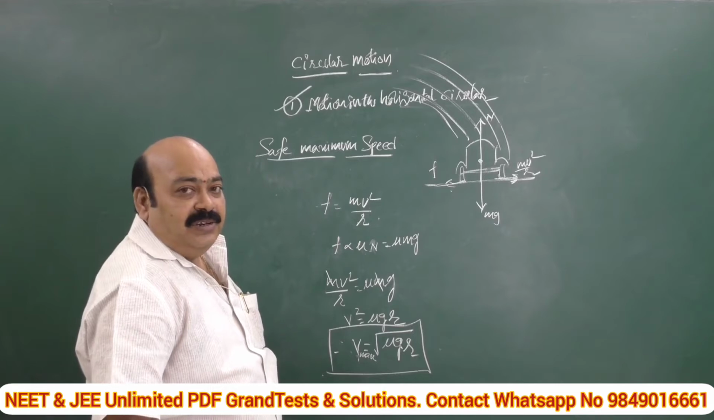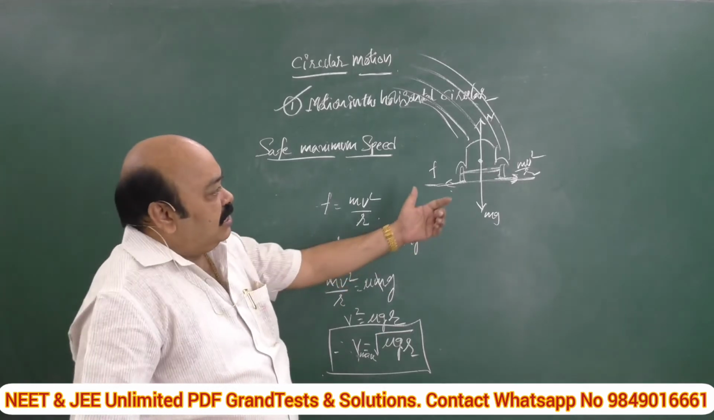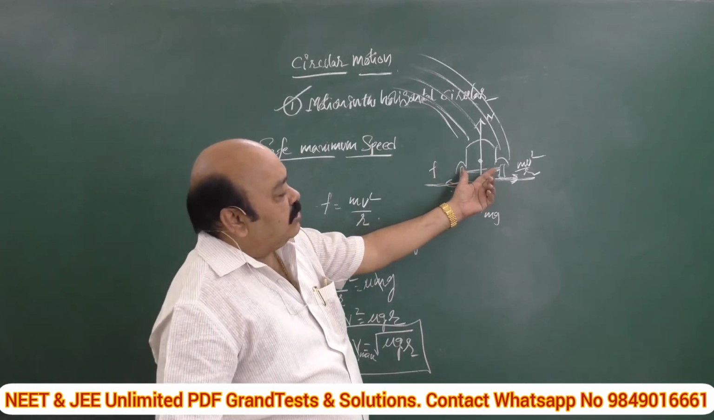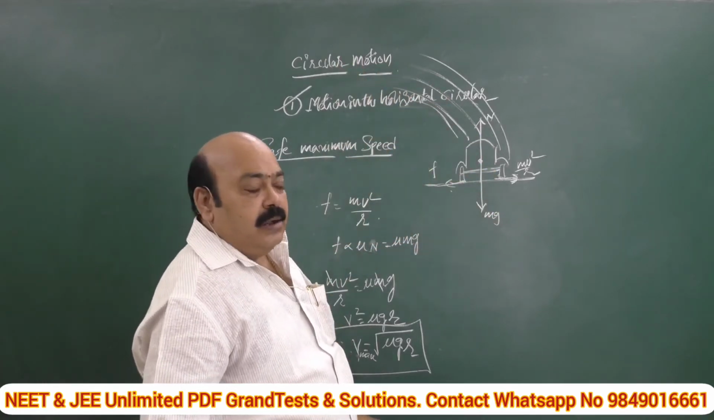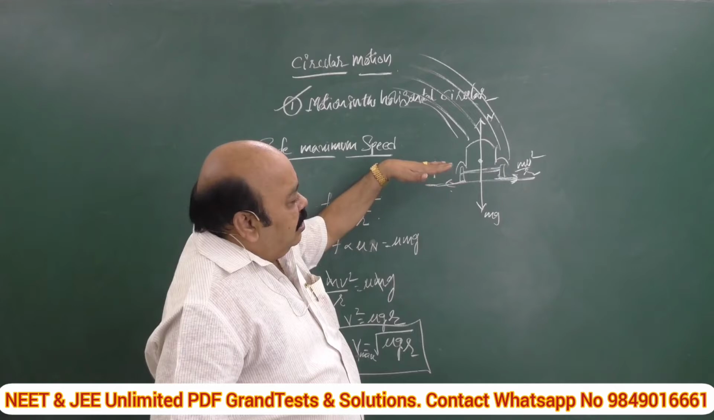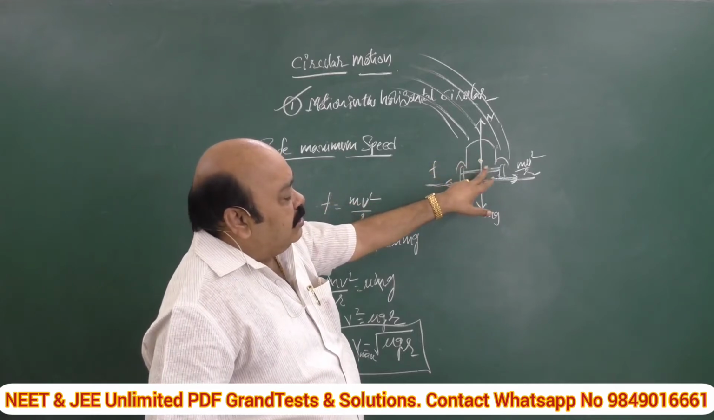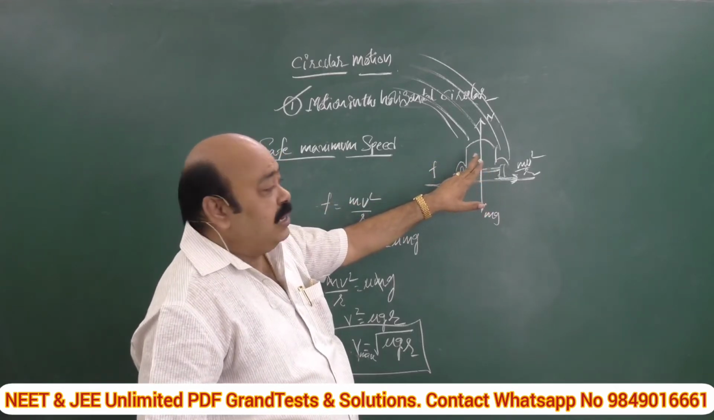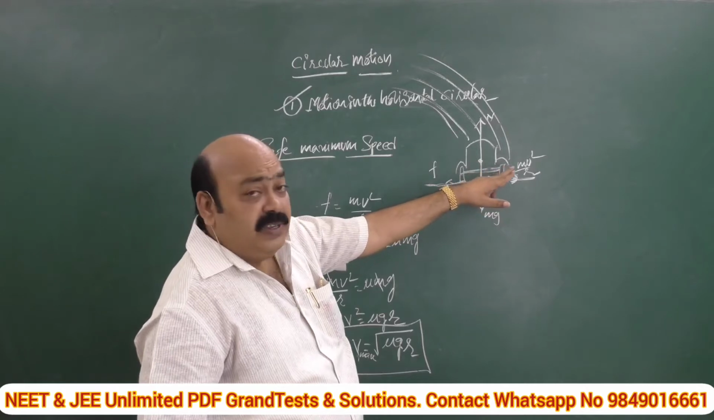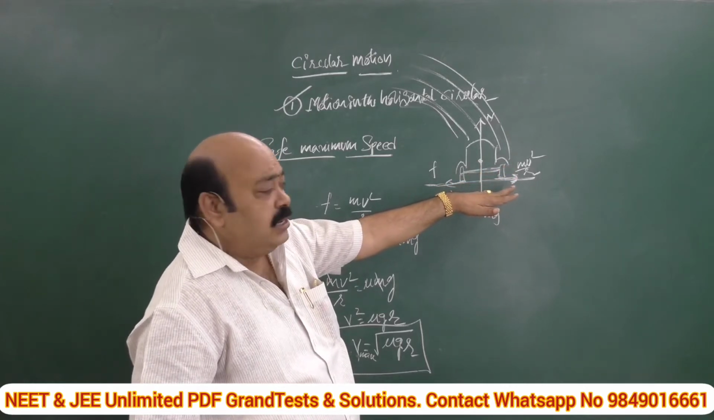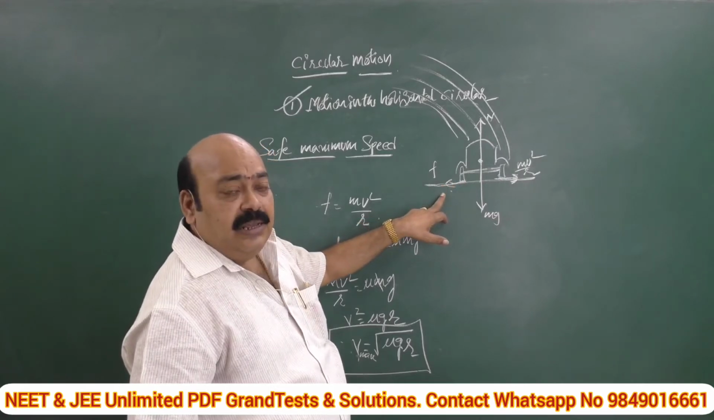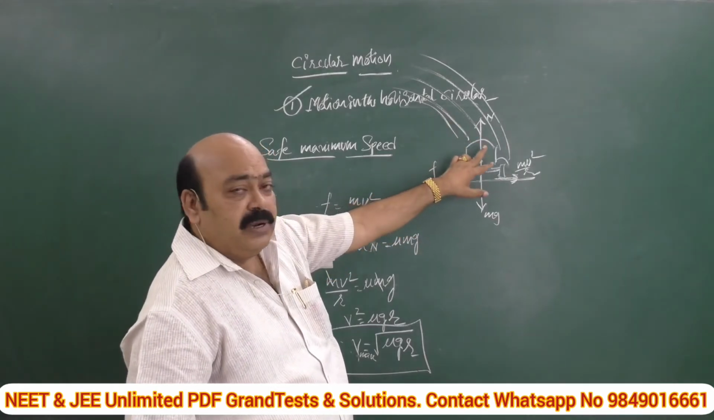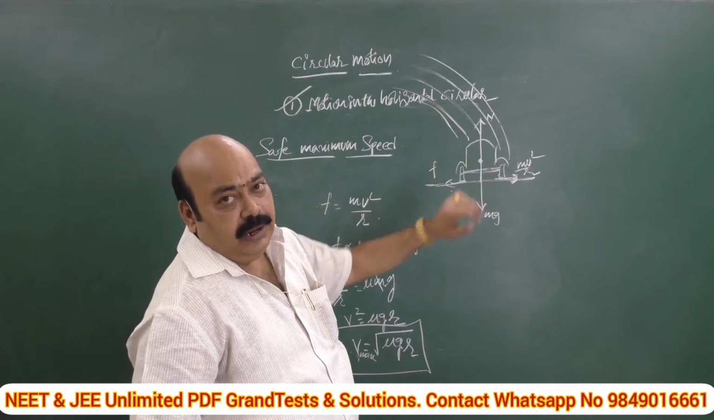How is it? Shall I repeat once again? Consider an automobile of mass m moving along a curved road of radius r. Then mv square by r is the centripetal force, and it is balanced by the mv square by r pseudo force. Then the frictional force comes into existence, which provides the necessary centripetal force to the vehicle.